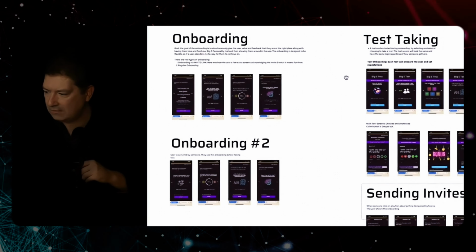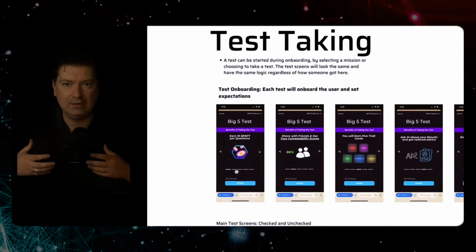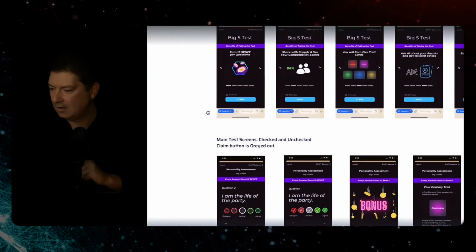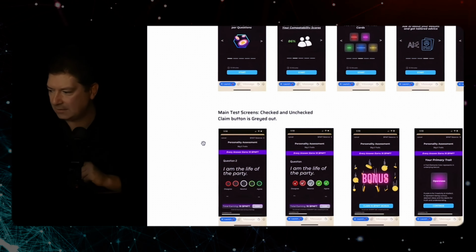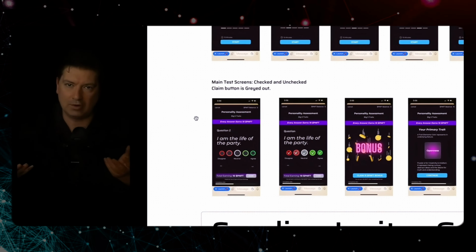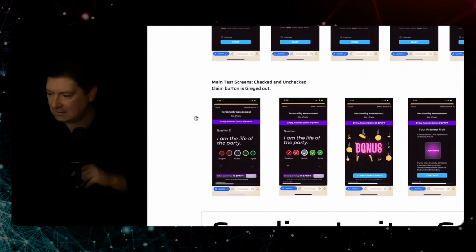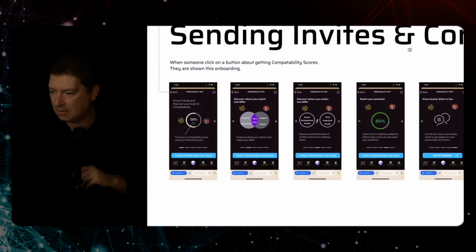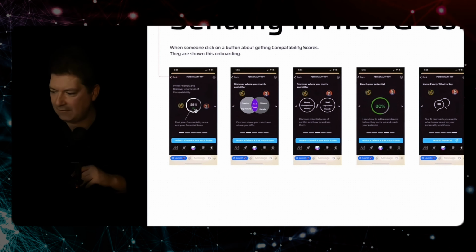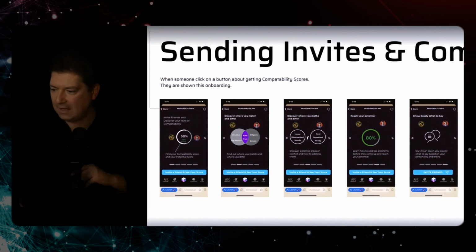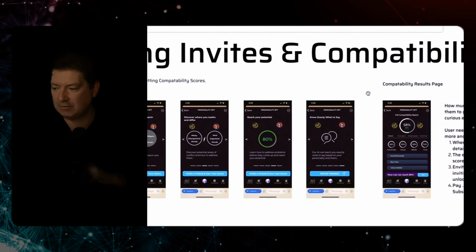Now, one of the things we're doing is we're personalizing everything. And the way we're personalizing is through this personality test. We're making it very appealing to take the personality test because this is like the core of it. And so anytime you take the personality test, you're getting a bunch of bonuses and rewards, and then you can share it with other people and find out how well you match with them. This is like a big component of it. And then you can find out what your relationship dynamic is.